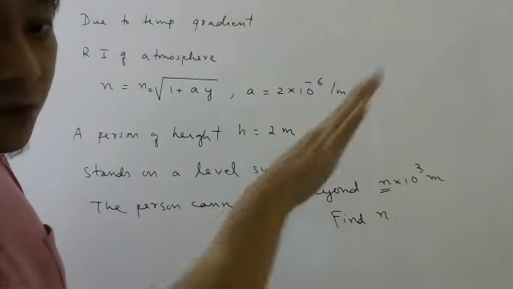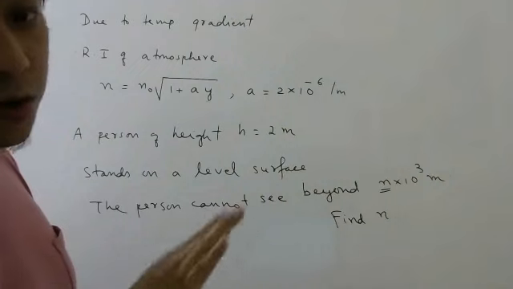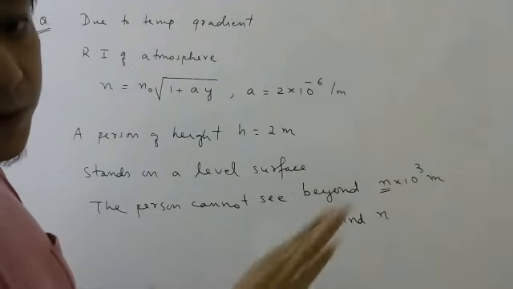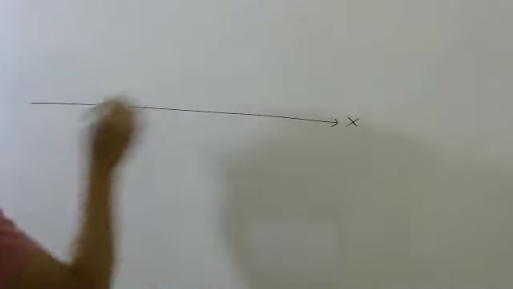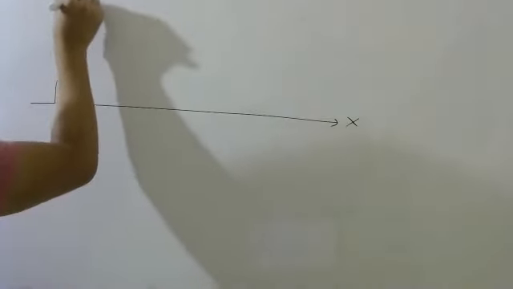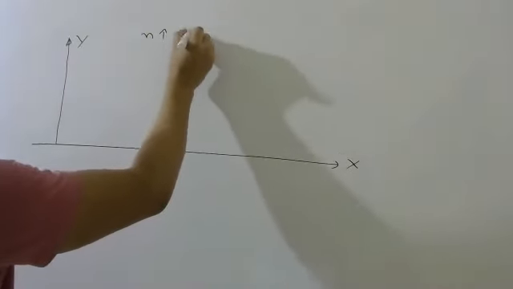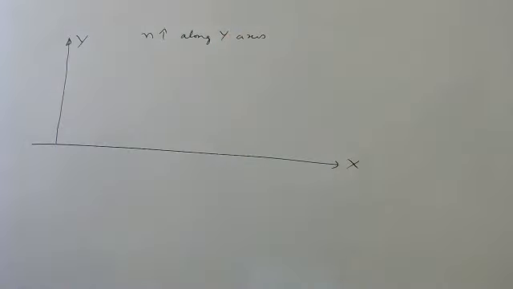So light going this way is traveling from rarer to denser. It will not go straight, it will bend towards the normal. Let us say this is the ground, the surface, this is your x-axis, and this is your y-axis. Refractive index increases along the y-axis.